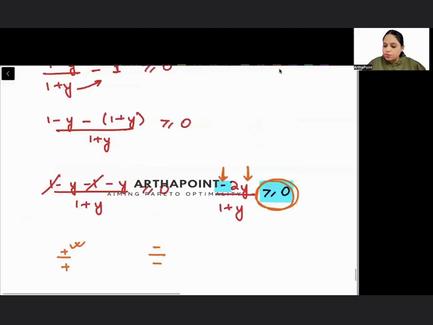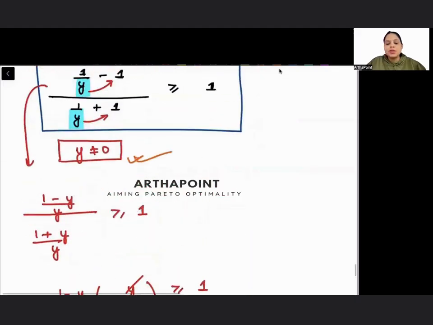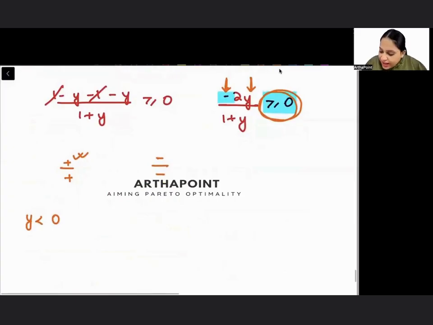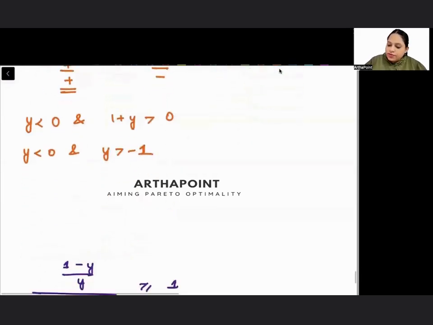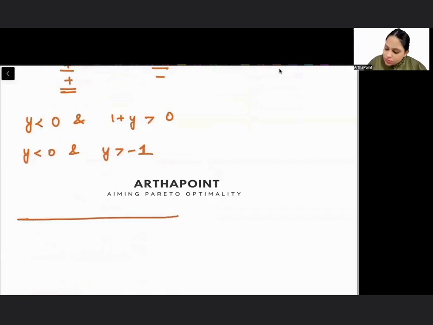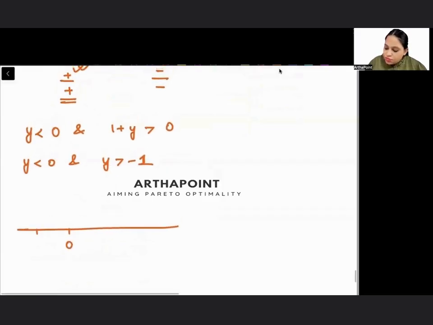Y cannot be equal to 0. That is something I've already claimed here. So I will have y less than 0. And for the denominator to be positive, I would need 1 plus y greater than 0. Denominator also cannot be equal to 0. Achha. This will give me y less than 0 and y greater than minus 1. Okay. So what will I have? On the number line, minus 1 and 0: y greater than minus 1 and y less than 0. It means y can belong to minus 1 to 0.